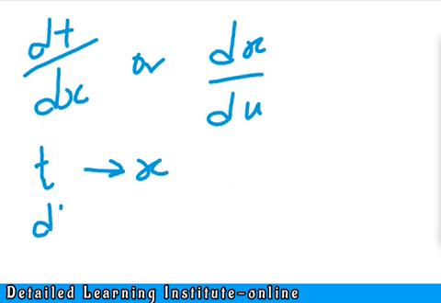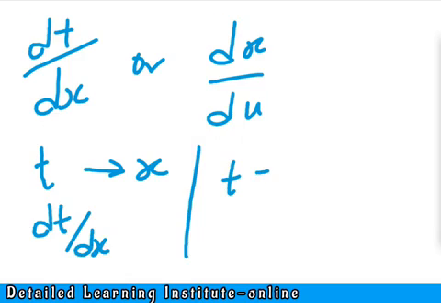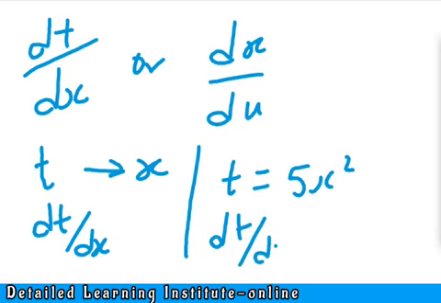dt over dx. For example, if you are given something like this, t equals 5x squared, when you are differentiating this function, it's going to be dt over dx, simply because we have t on the left hand side and x on the right hand side. So that's how differentiation works. This is how we write the expression for our differentiation: dt over dx, dy over dx, or d whatsoever over d whatsoever. Let's just put it that way. All right, that's the way we represent that.